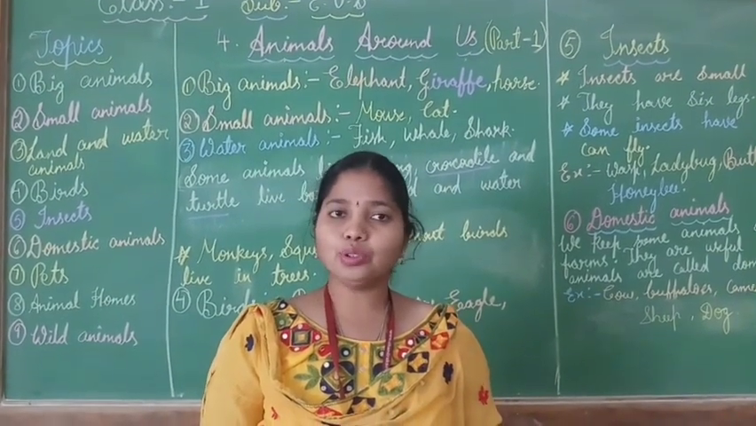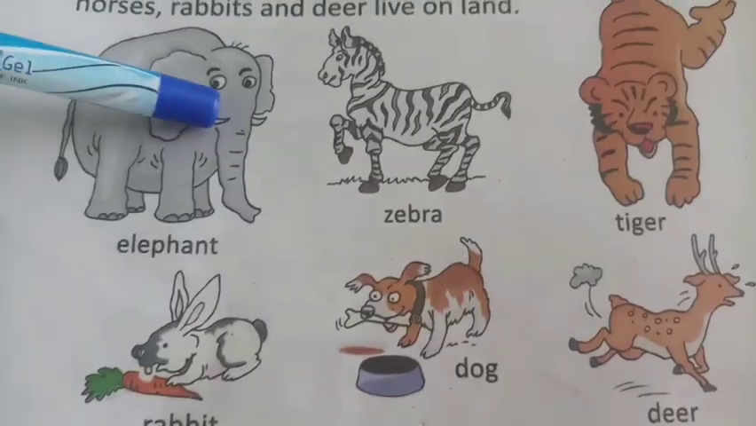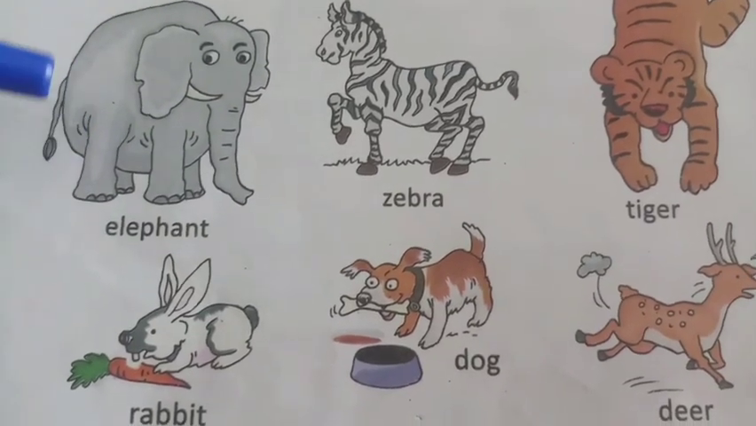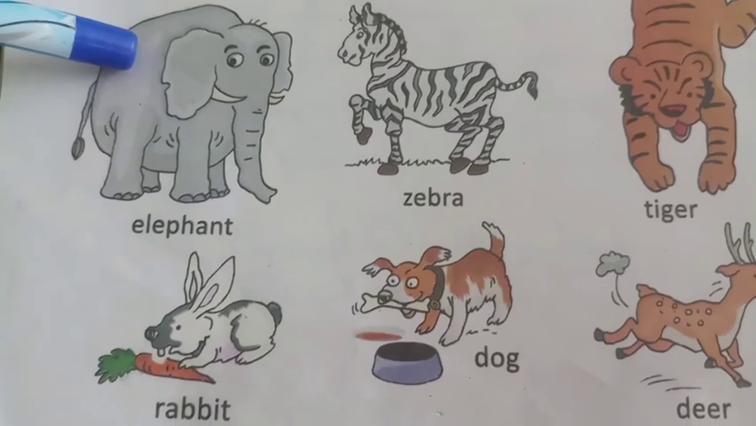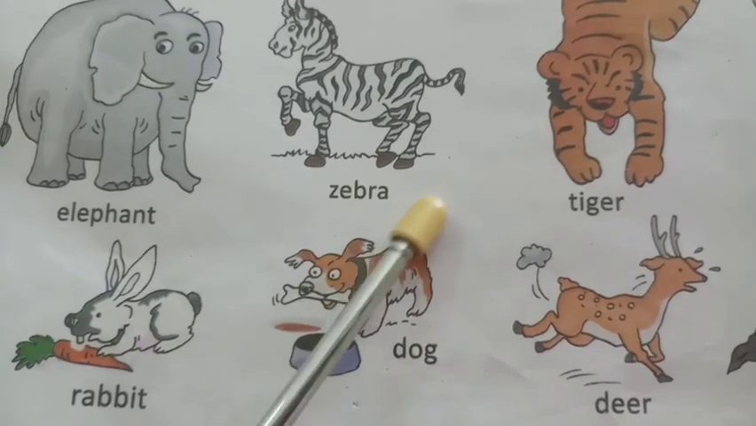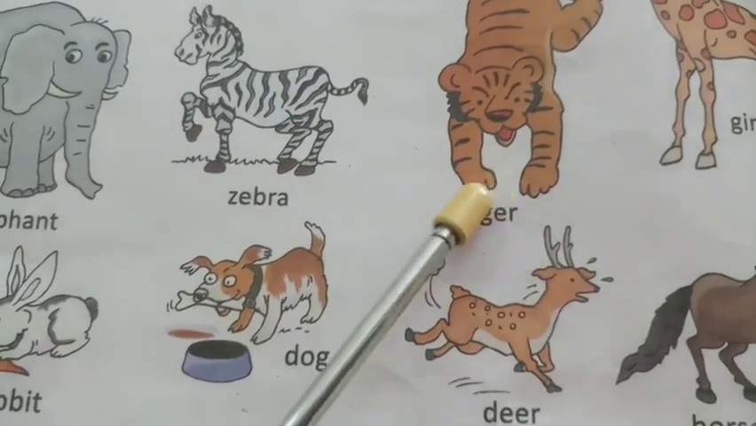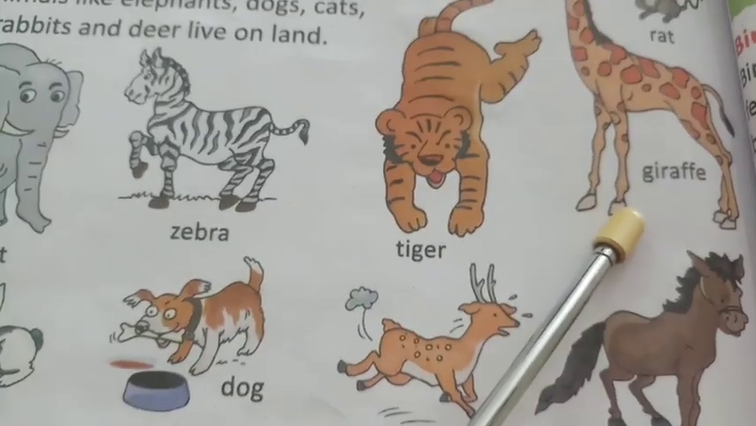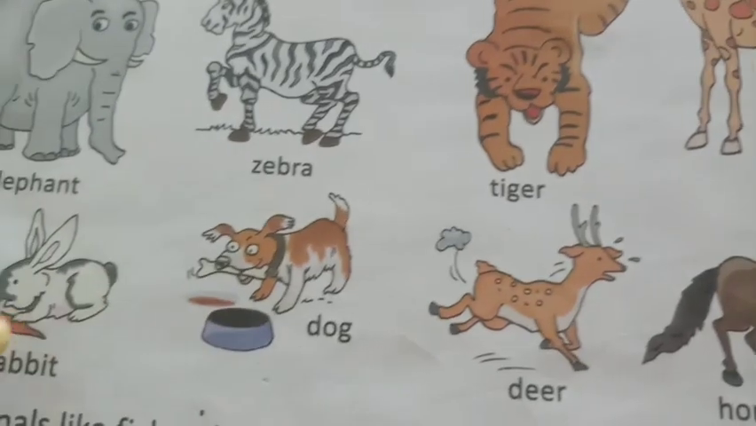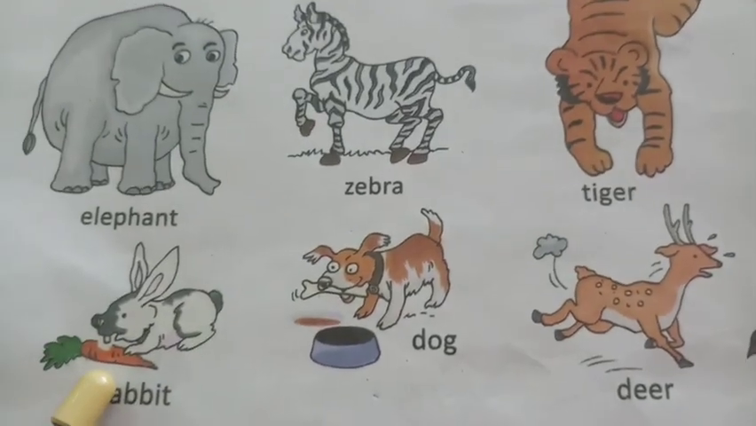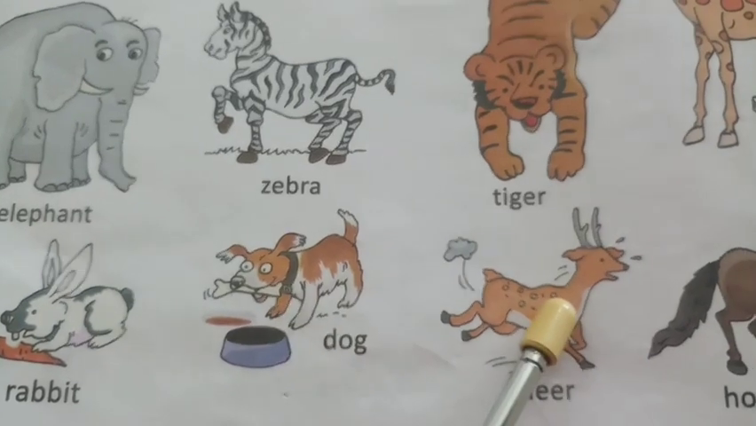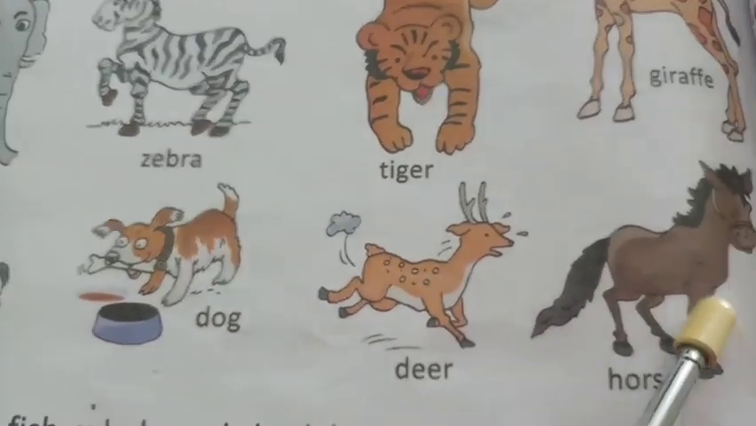Children, first I want to show you some pictures. Look at the picture here, children, what is this? This is an elephant. Zebra. And this is what we call, children, tiger. And it is giraffe. This is rabbit. This is dog. This is deer. Horse.